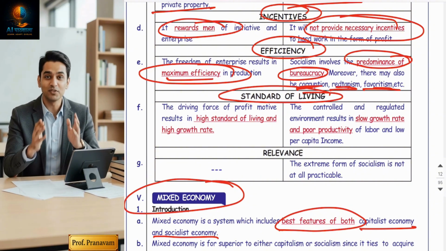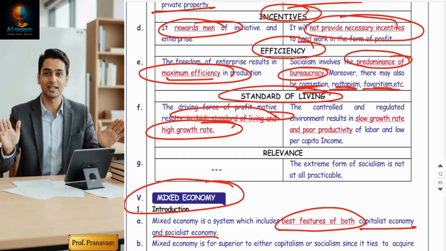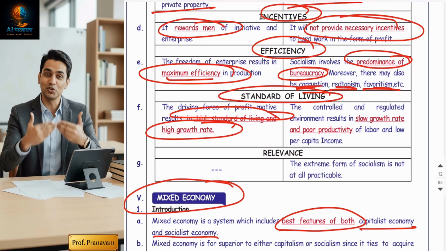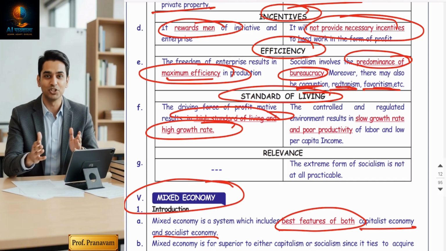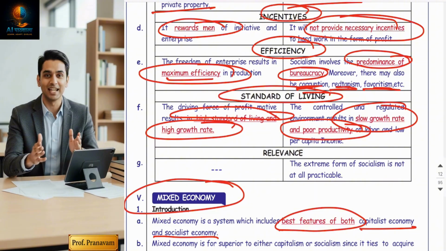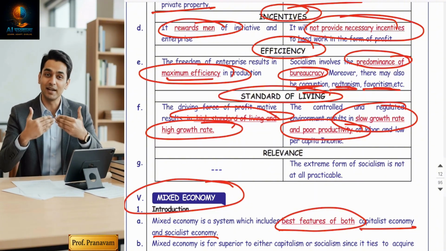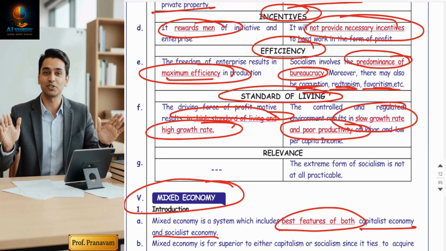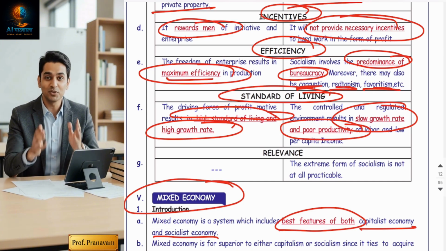Standard of living. In capitalist economy, people enjoy a high standard of living because of high growth rate, high efficiency, high profit motive, right? So this is the advantage. In socialist economy, slow growth rate, lesser income, poor productivity. Now, because of corruption, no intention, because profit intention is not there. Service motive never gives you performance, right? Now, equality will be there, but standard of living will be very low. People will get only basic needs satisfied.